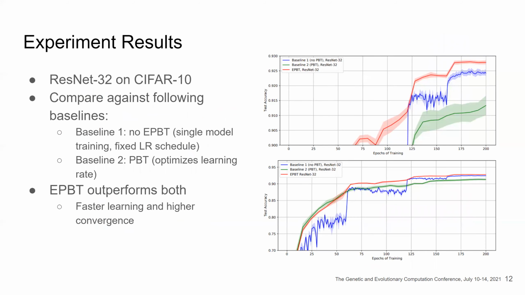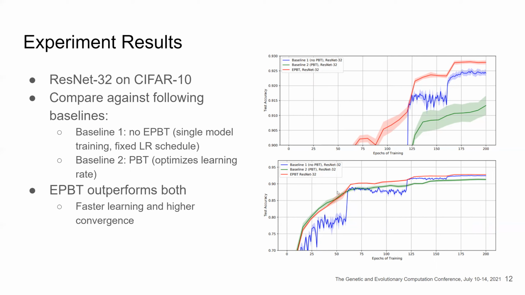Here we first evaluate EPBT on ResNet32 on CIFAR-10. ResNet32 is a medium-sized network with around 400,000 parameters. We compare it against two baselines. The first baseline is not using EPBT, thus single model training with a fixed hour schedule. The second baseline is the original PBT, our implementation of it, and it optimizes the learning rate of the model. As you can see from results, EPBT outperforms both. It learns faster and reaches a higher fitness value.